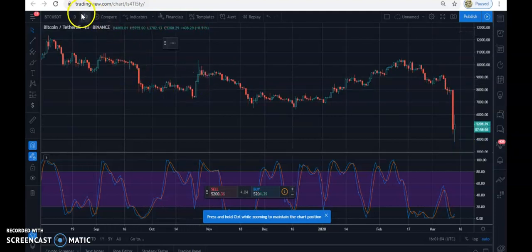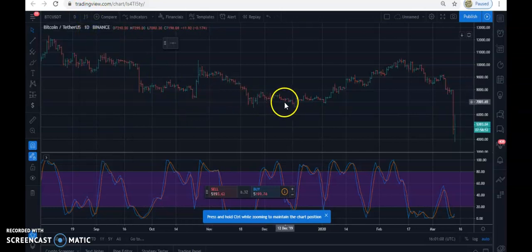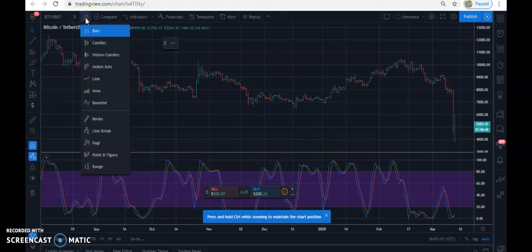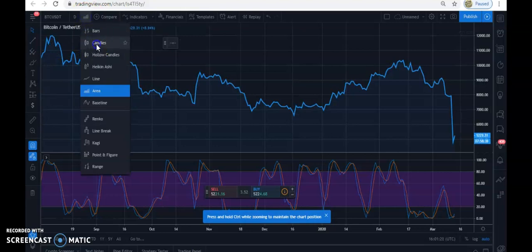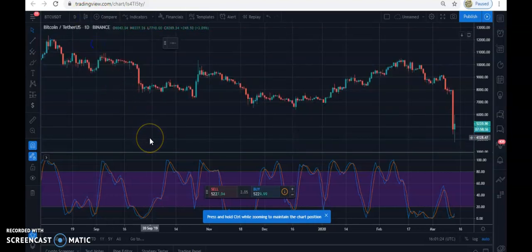You can change it to bars, which are different from the normal candle. You can equally use area. But for this video we are only using candles, nothing but candles. When the time for the other ones comes, we'll do a separate video.